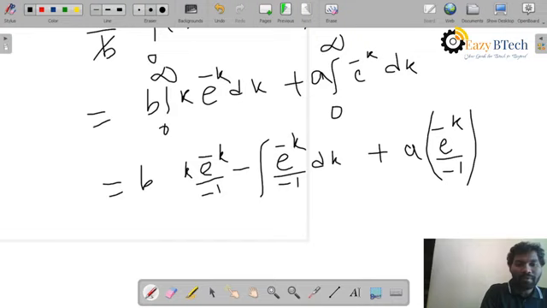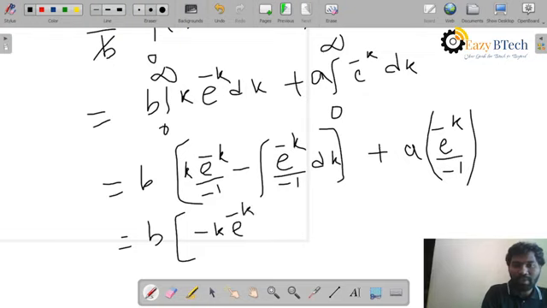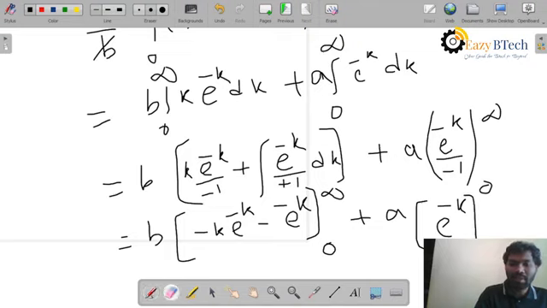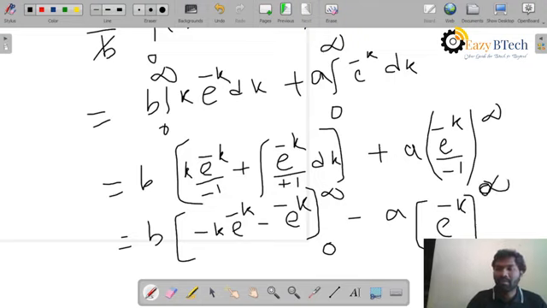So plus a into e power minus k by minus 1. Afterwards, this is equal to b into minus k e power minus k, and after the differentiation and integration what I will get is minus e power minus k, ranging from 0 to infinity. I will take out e power minus k, and if you remove that minus, I will write a minus sign here, and it is from 0 to infinity.